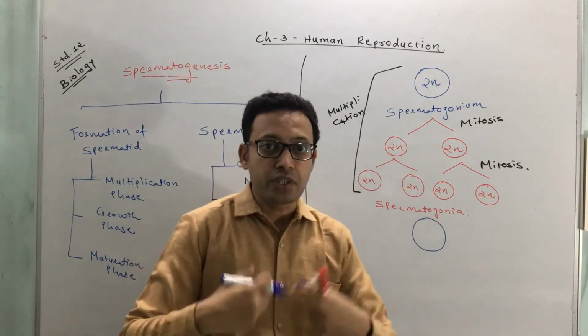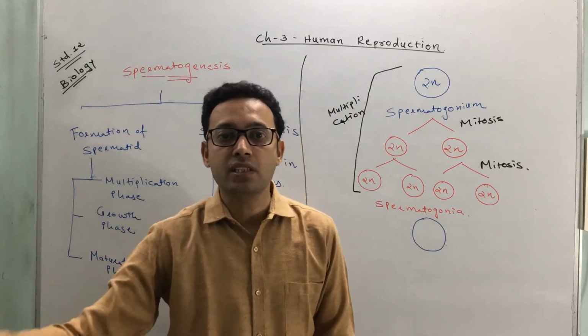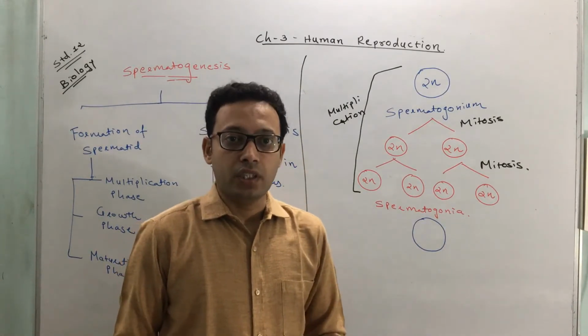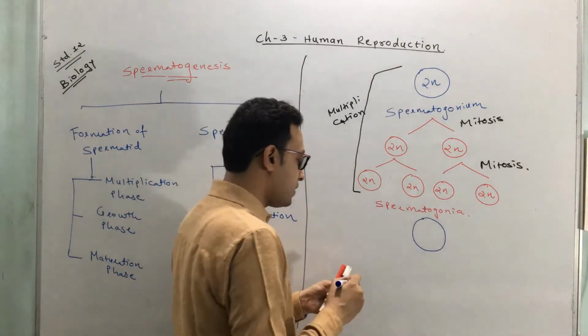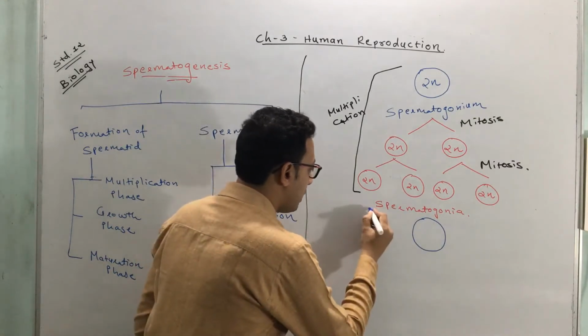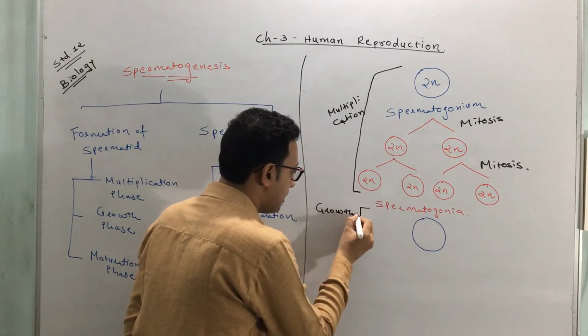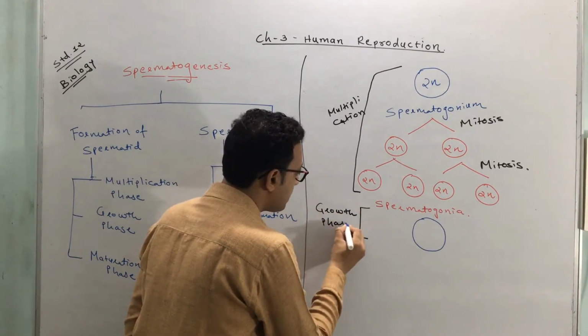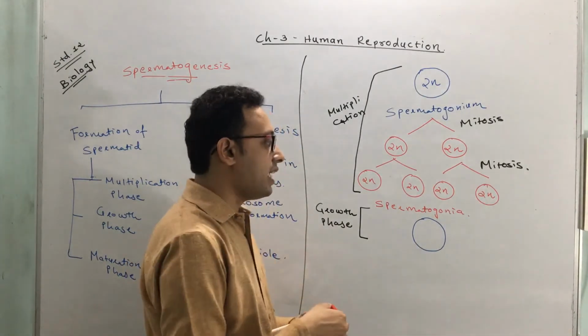It receives nutrients from the Sertoli cells present along with it, so the size of the cell increases. This phase, the increase in the size of a cell, is called the growth phase. It is the second phase in spermatid formation.